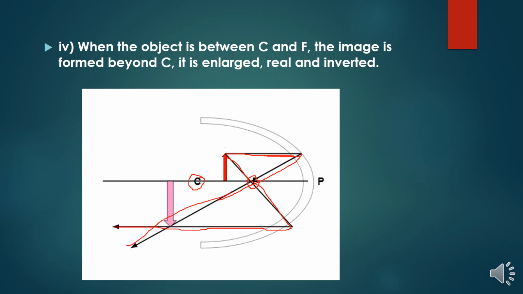So what is my image formation? My image formation is real, inverted, and enlarged. Enlarged means the image will be big size. Okay, so this is the position where I am keeping the object between C and F.